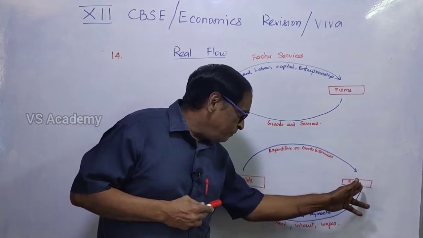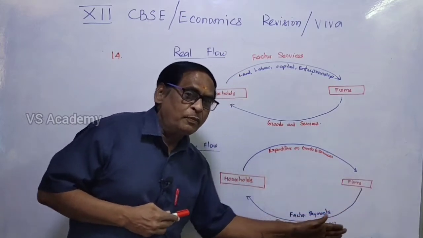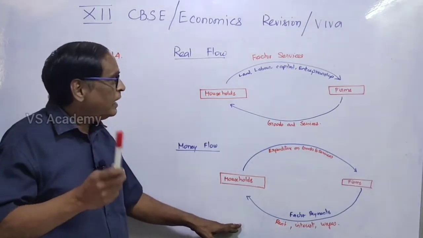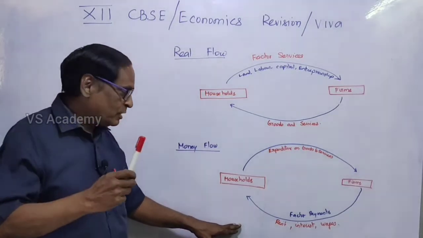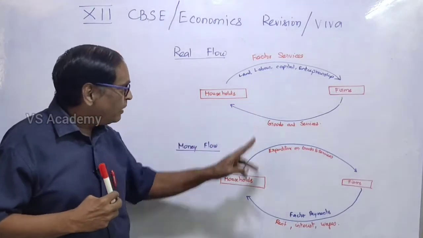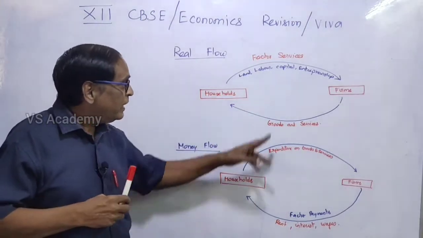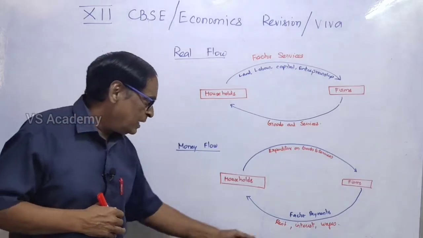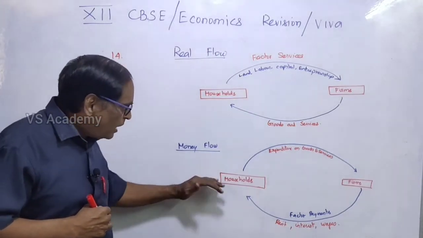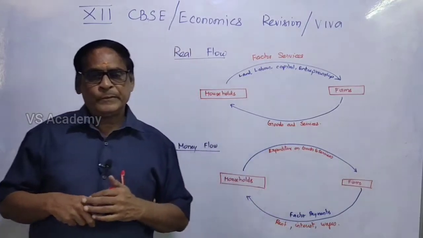But at the same time, firms have to make factor payments because we have supplied the factors: land, labor, capital, entrepreneurship. For land, they have to give rent. For labor, they have to give wages or salary. For capital, they have to give interest, like that. So this is the money flow between the households and firms.